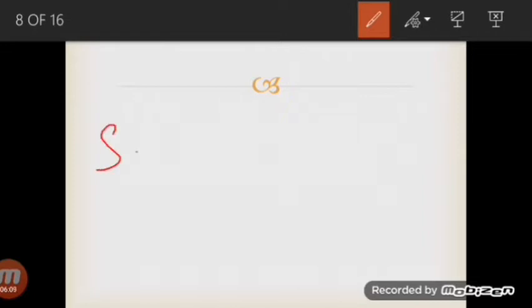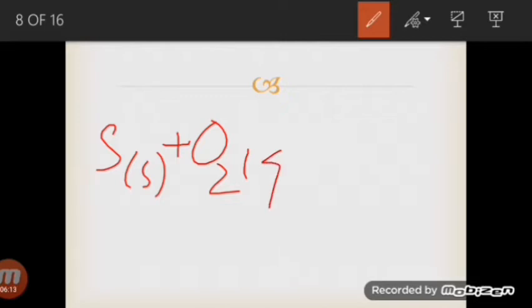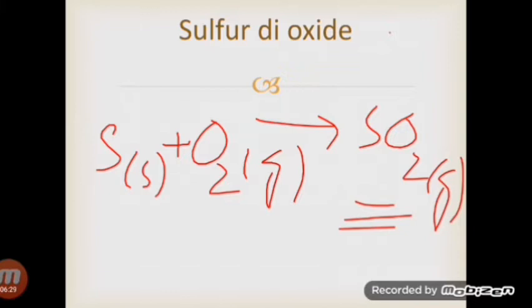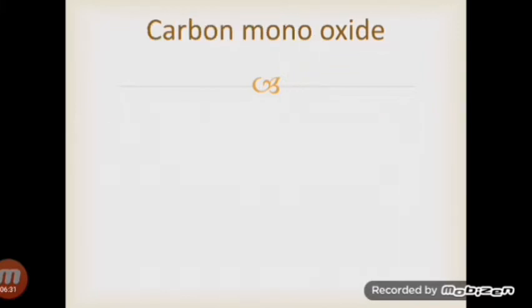Sulfur in the solid state will react with oxygen in the gaseous state. As a result, sulfur dioxide gas will be produced. Sulfur dioxide is also produced in large quantities during volcanic eruptions. So sulfur dioxide has different sources, as we have seen, and it is highly dangerous for living organisms as well as for non-living organisms.